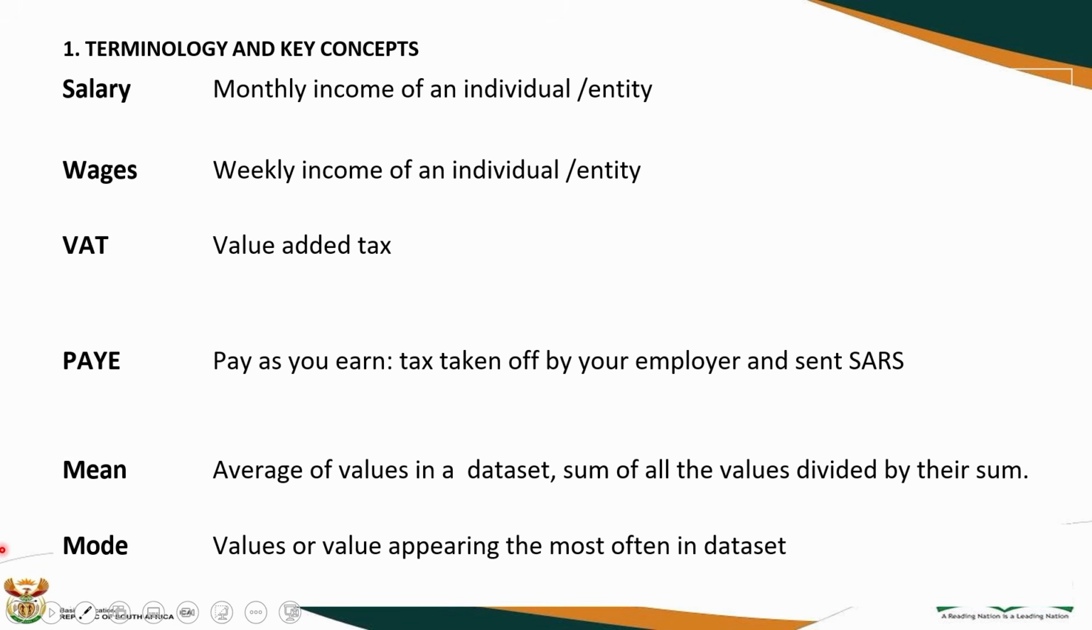On data handling, you also get measures of central tendency: the mean, the mode, the range, the quartiles, all of them. You should know the terminology. For example, if you say mean, it's the average value in a data set, the sum of all the values divided by the number of values. And the mode is the value appearing the most often in a data set. Most learners make mistakes with the mode, because the mode can be one value, or it can be more values. That's why we say a value or values appearing the most often in the data.